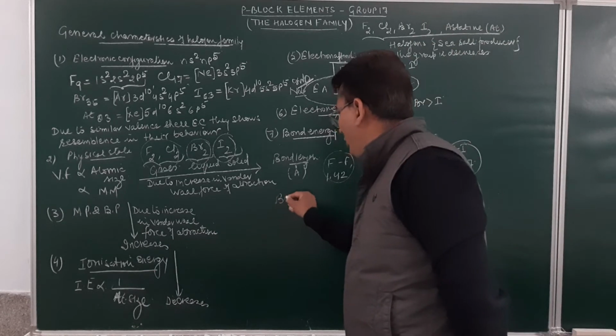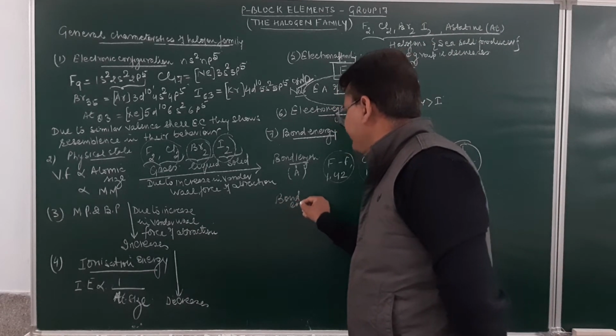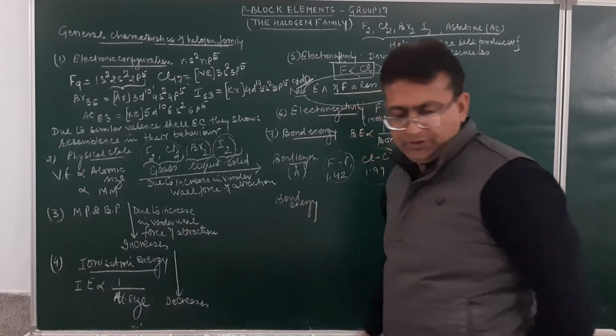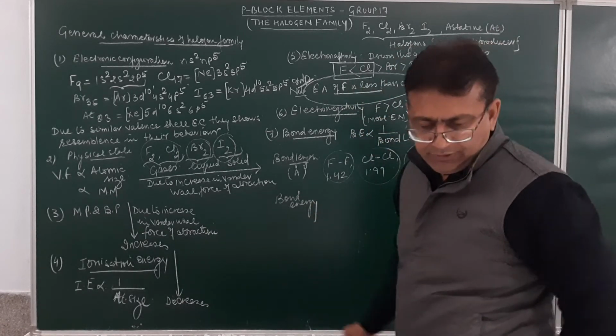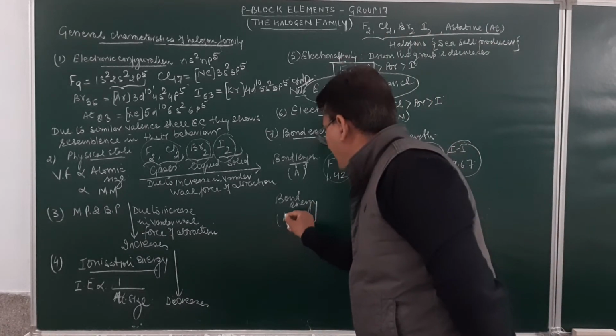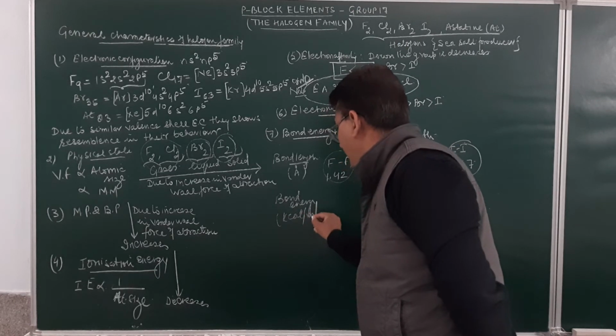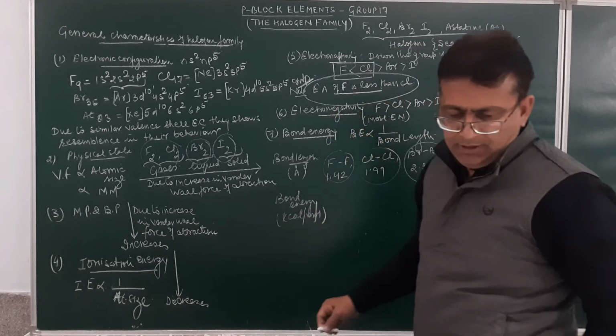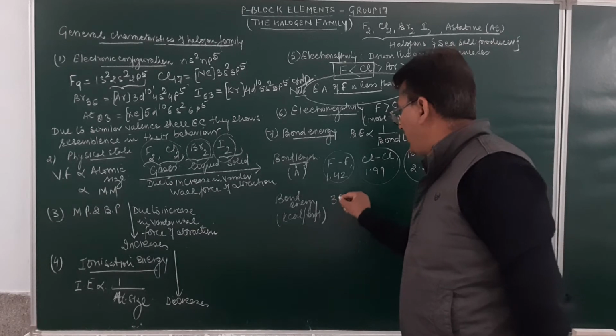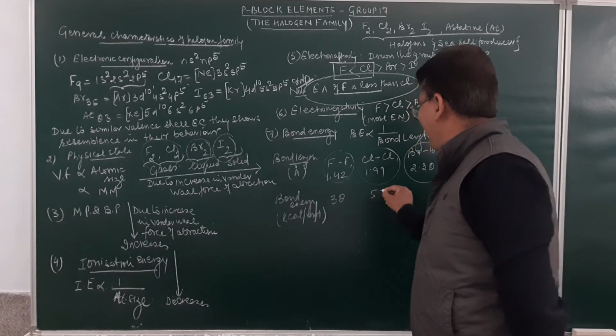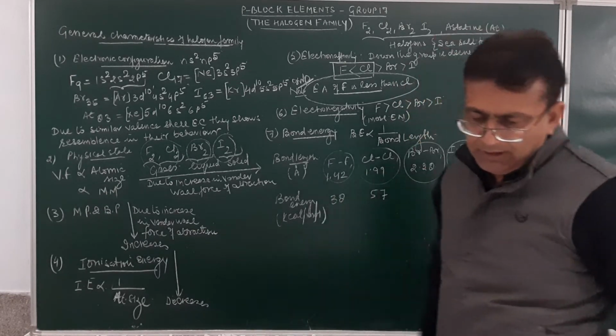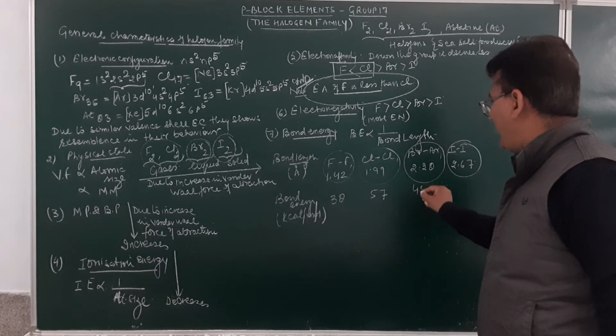If we consider the bond energy, remember this, students, the bond energy in kilocalorie per mole. For fluorine, the bond energy has been found to be 38. For chlorine, it is 57. For bromine it is 45.5.